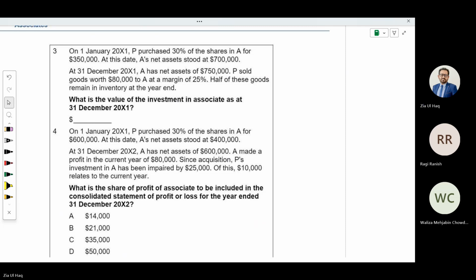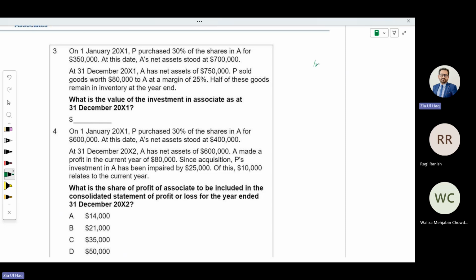Profit. If they decrease, decrease due to what? Loss. You need to calculate asset value.